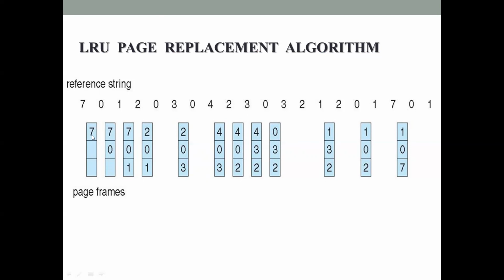In the lab also you will be implementing this algorithm. This indicates the frames in the physical memory. In this example, we are assuming that currently only 3 frames are available in the physical memory.